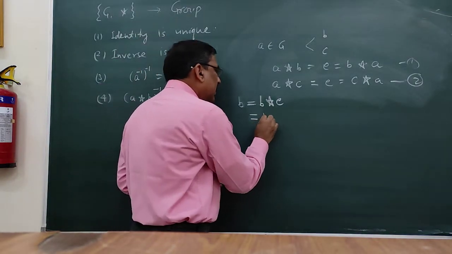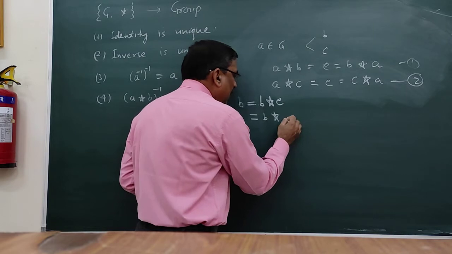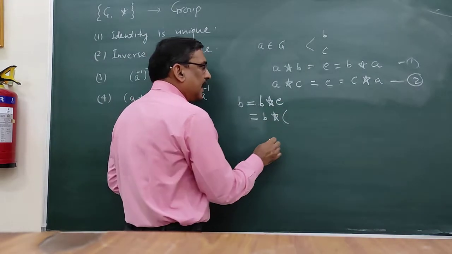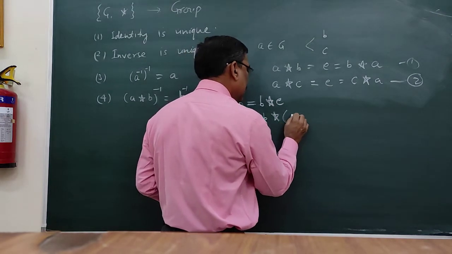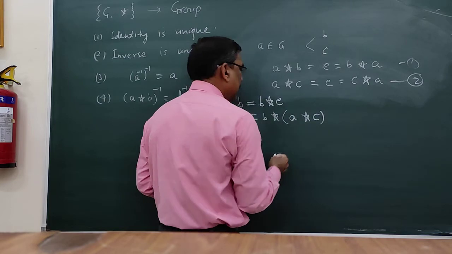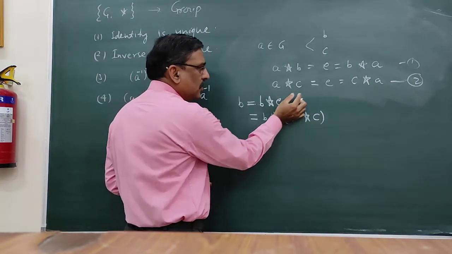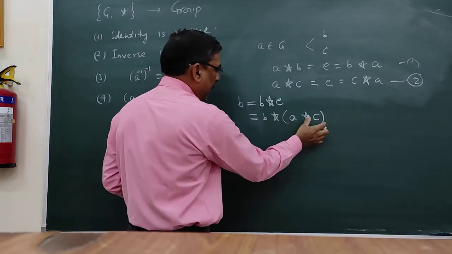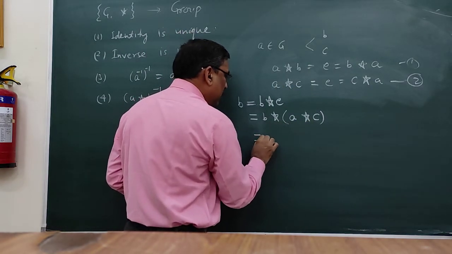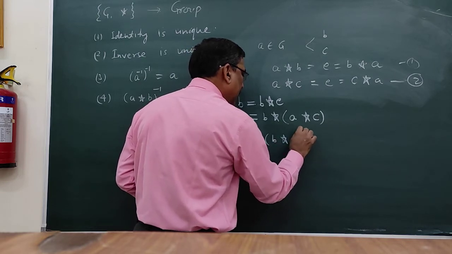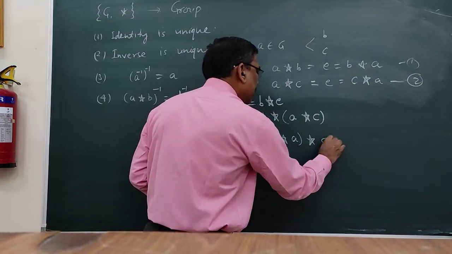So b *, here for e I can write a * c. Can I write? e is equal to a * c from here. And using the associative property, I can write b * (a * c) is equal to (b * a) * c.